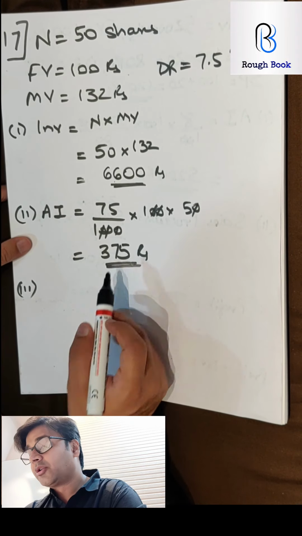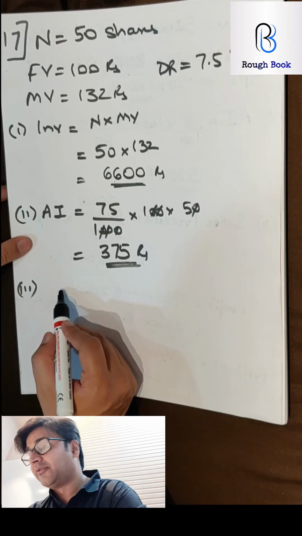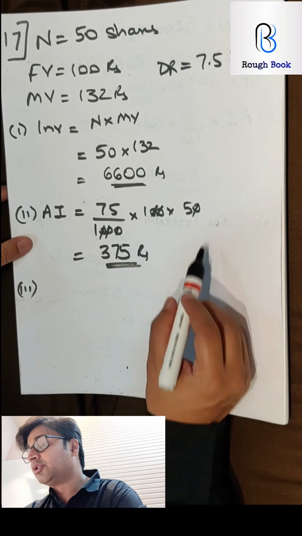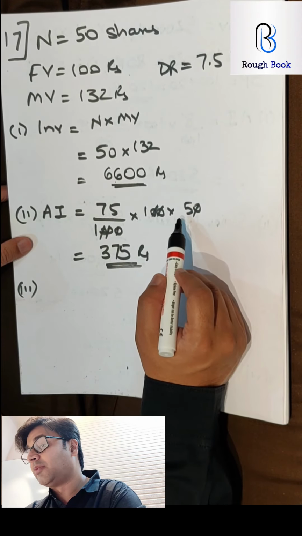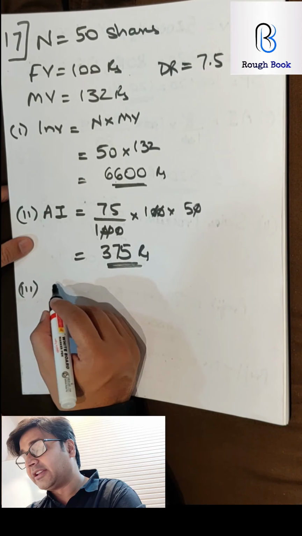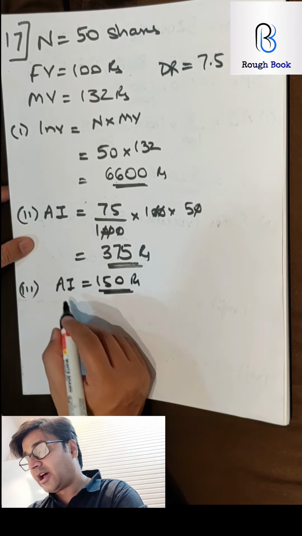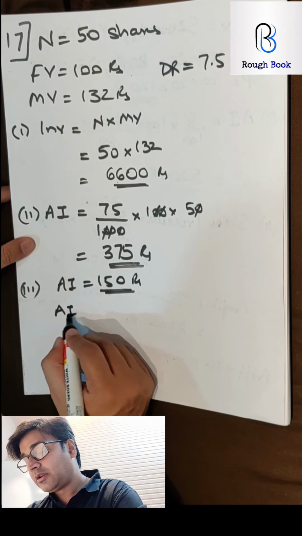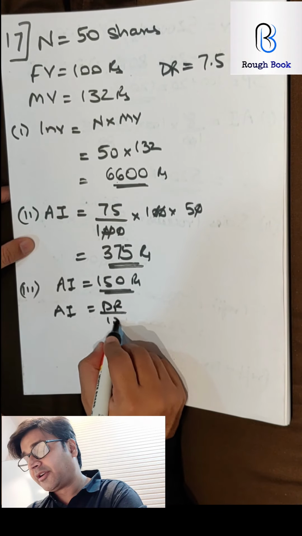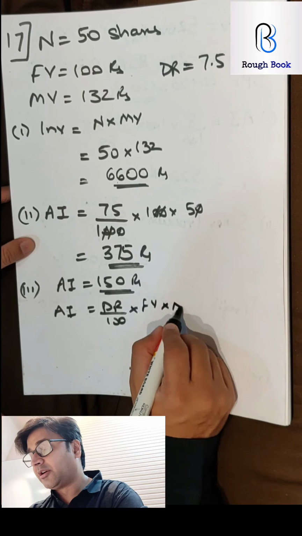Are you getting it? Or you can directly take annual income as 150 and then work out the number of shares that he needs to buy more. So I will directly take annual income as rupees 150. So annual income is equal to dividend rate by 100 into face value into number of shares.